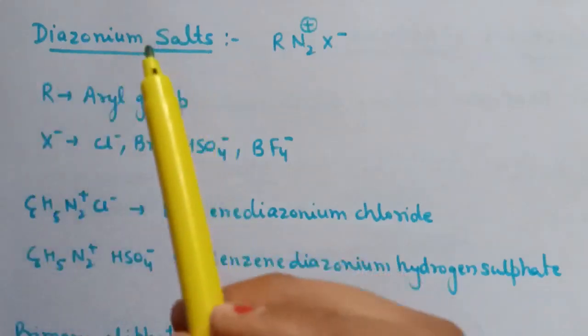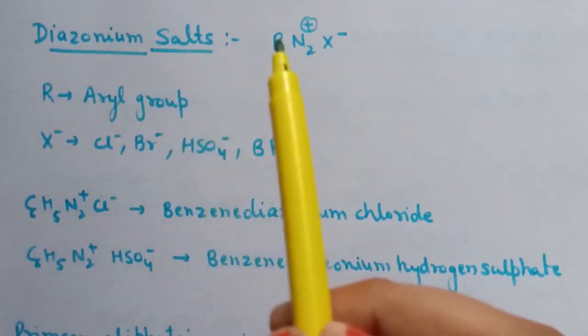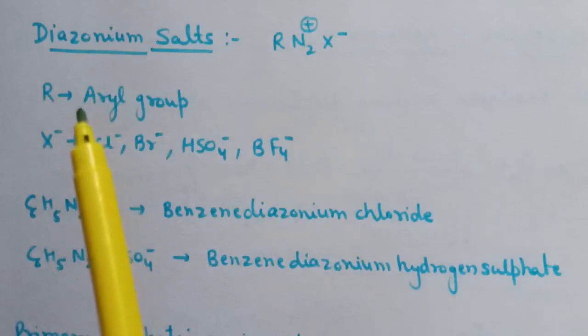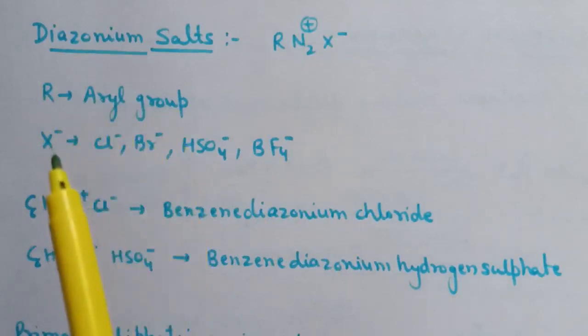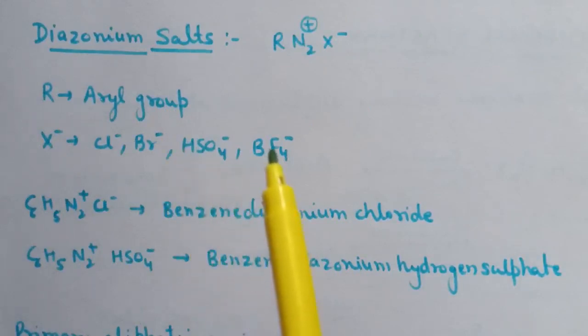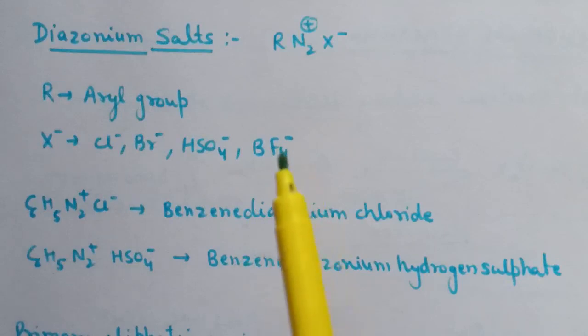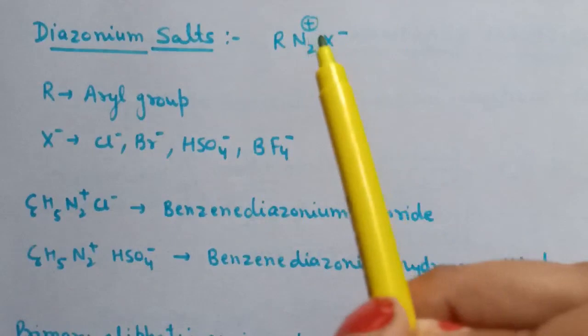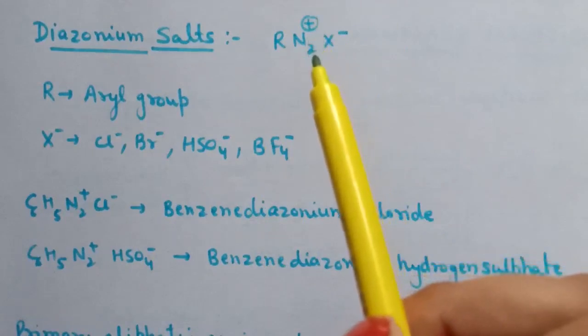Diazonium salts. The diazonium salts have general formula R N2 positive X negative, where R stands for an aryl group and X negative may be Cl negative, Br negative, HSO4 negative or BF4 negative, etc. They are named by suffixing diazonium to the name of the parent hydrocarbon from which they are formed, followed by the name of an ion such as chloride, hydrogen sulfate, etc. And the N2 positive is called diazonium group.